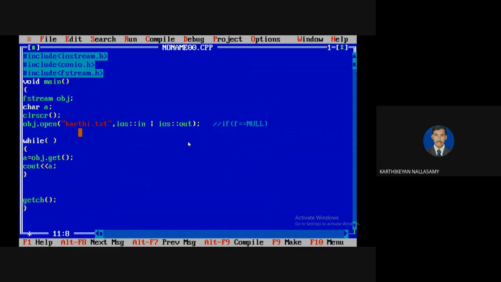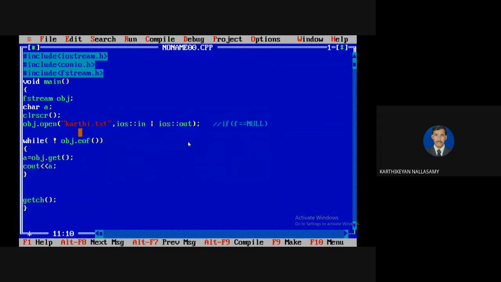Here there is a function called eof. Normally in C++ we can use feof as a function, but here there is a member function called eof. Since it is a member function, we need to access it through the object. If the end is not reached, it will return false, so I think you know how to use the negation operator. We want to repeat until we reach the end of the file, so we can use negation, meaning we go with the negation of the output.